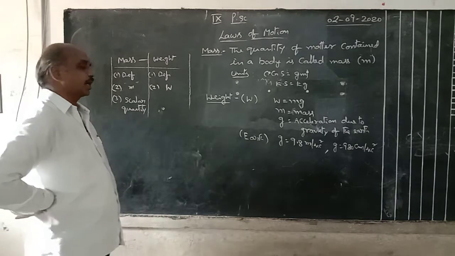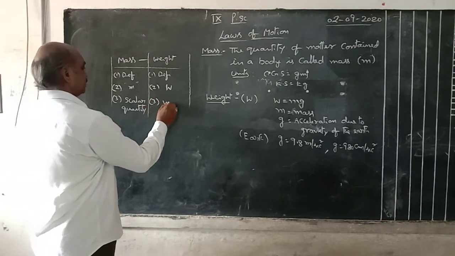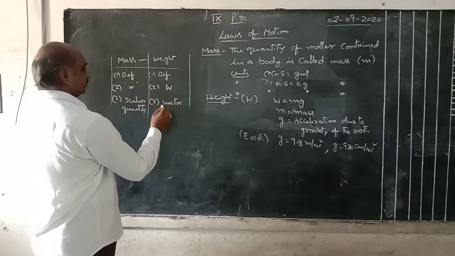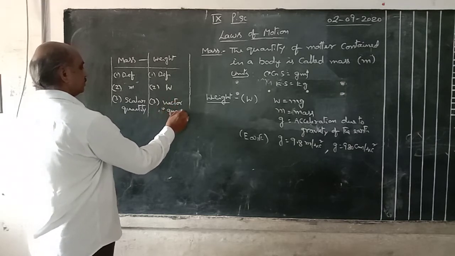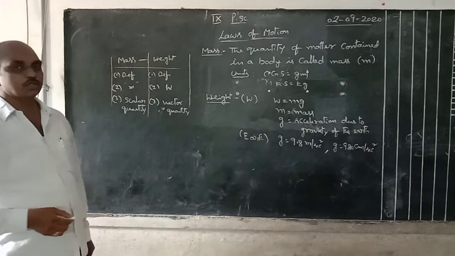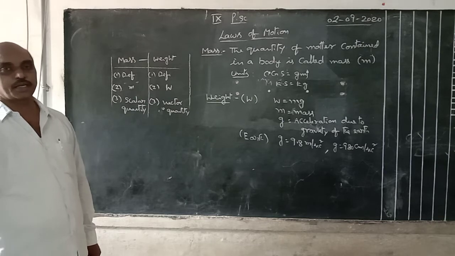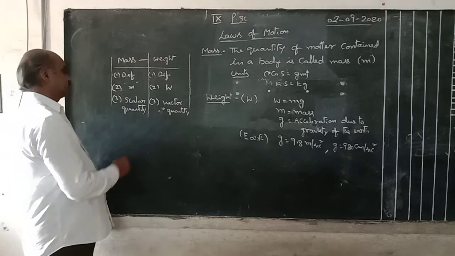That is called scalar quantities. Here weight is a vector quantity. A physical quantity which has both magnitude and direction is called a vector quantity.